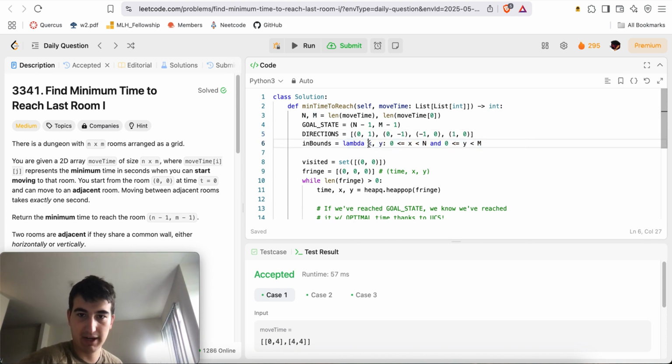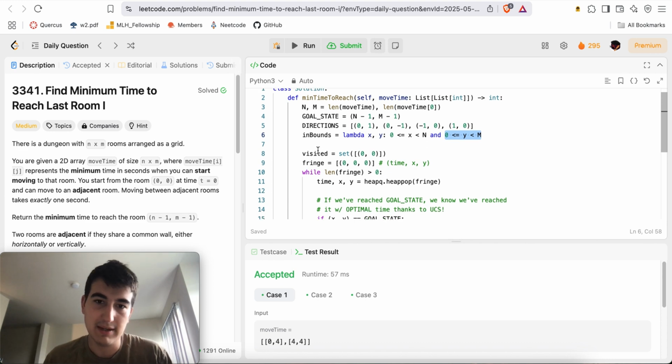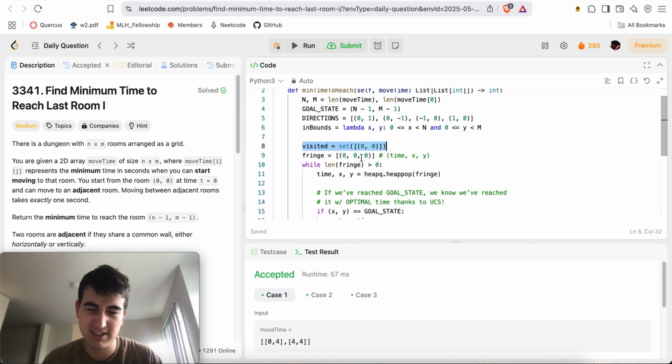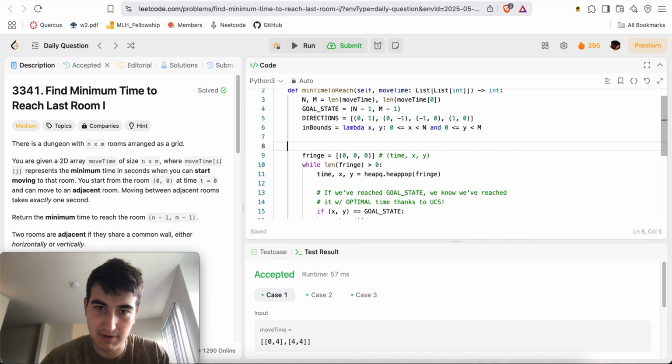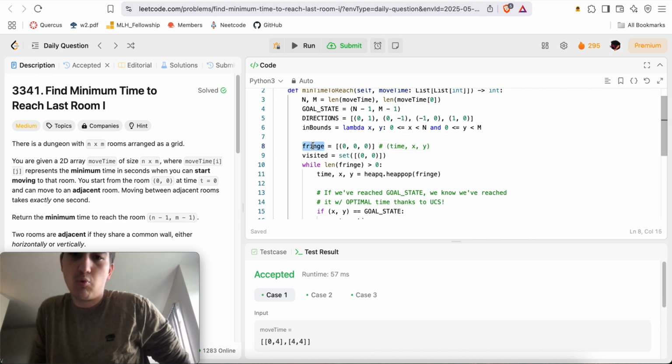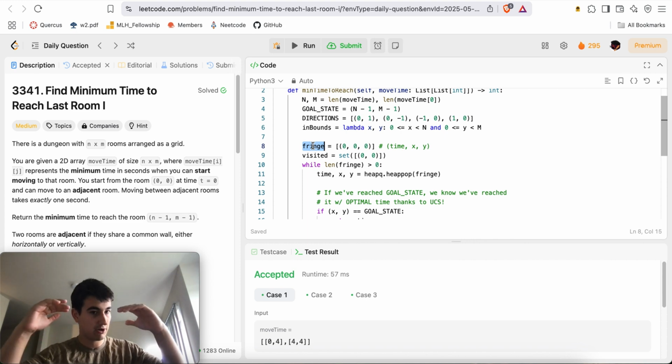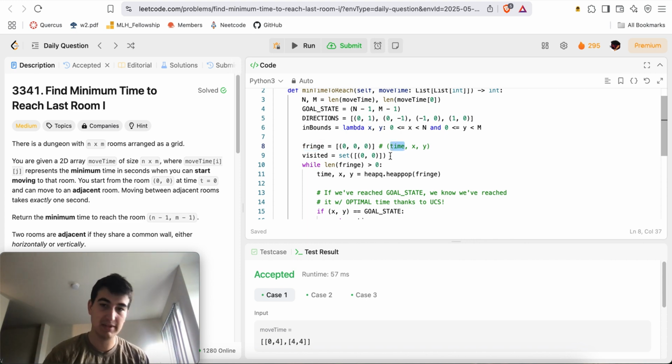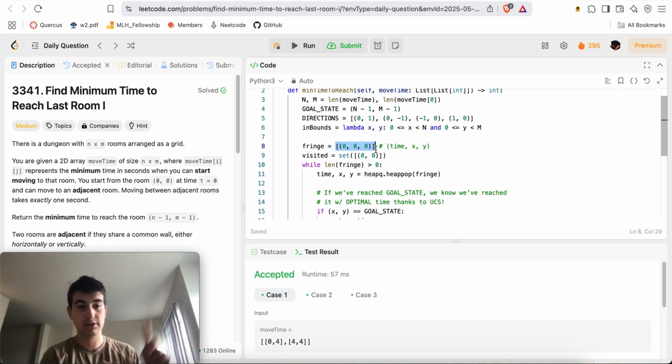Inbounds just checks, given an x, y, is it the case that 0 less than or equal to x less than n and 0 less than or equal to y less than m, i.e. is it inbounds of my grid, right? Then for the visited set, I start at 0, 0, so I'm just going to mark that as visited. So here I have a fringe, which is my min heap, my priority queue, whose elements are tuples of 3, where the first one is the cost, or the time in this case. The second one is the x-coordinate, the third one is the y-coordinate. Initially, we're at 0, 0, and 0, 0, 0 is the only thing on our fringe. We're at time t equals 0, coordinate 0, 0, and we've visited only the coordinate 0, 0 at the very beginning.